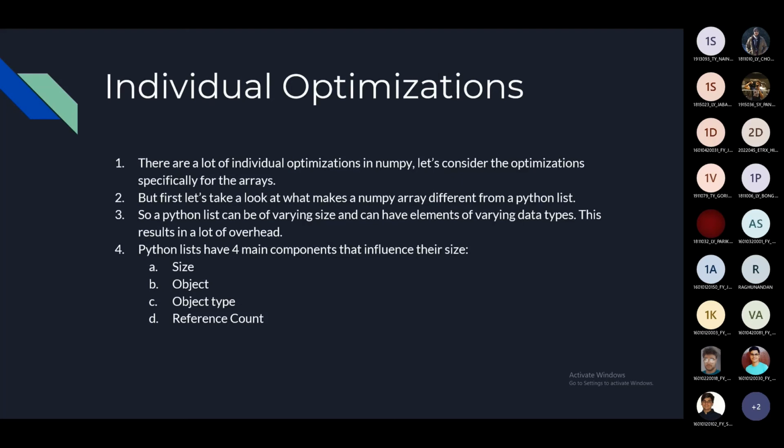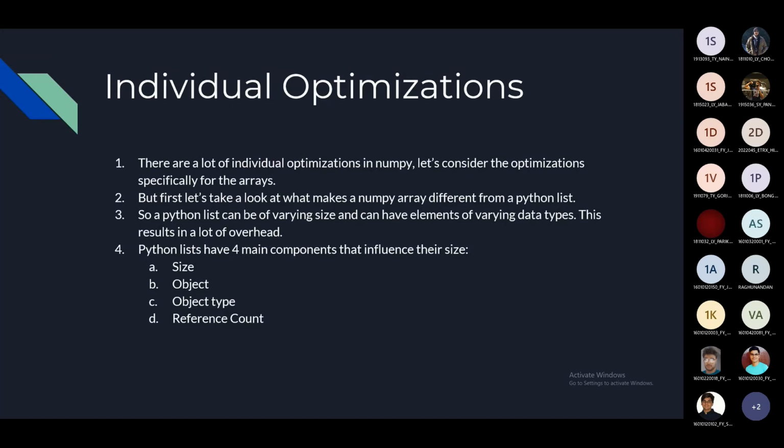First let's take a look at what makes NumPy arrays different from Python lists. We know that Python lists can be of varying sizes and can have elements of different data types in them. This will basically result in a lot of memory overhead. So Python lists have 4 main components that influence their size. The size is basically the size of the object or the list.